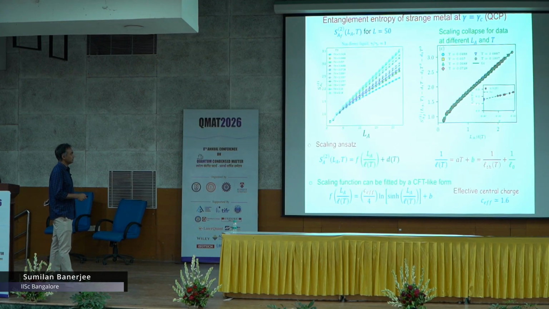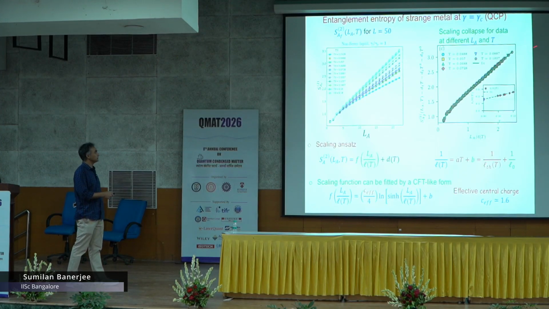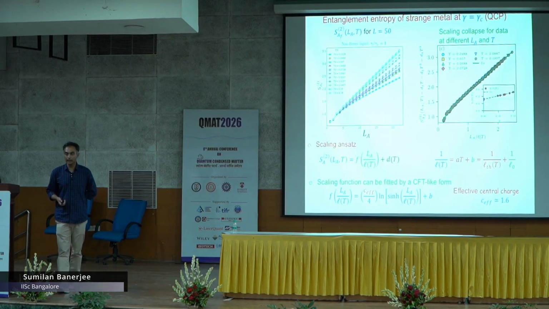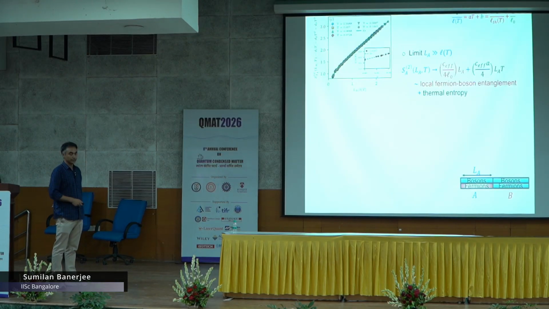And although there is no real reason, as an effective description, this universal scaling curve you can actually fit with a CFT formula, which is shown here. So you have the universal curve irrespective of any assumed form, but once you have it, you fit it and it fits with the known formula, however with an L of T which is like this. You extract a C effective from the scaling ansatz and you find the C effective, rather than being 1, is 1.6, almost 60 percent higher than what you expect for a Fermi liquid.